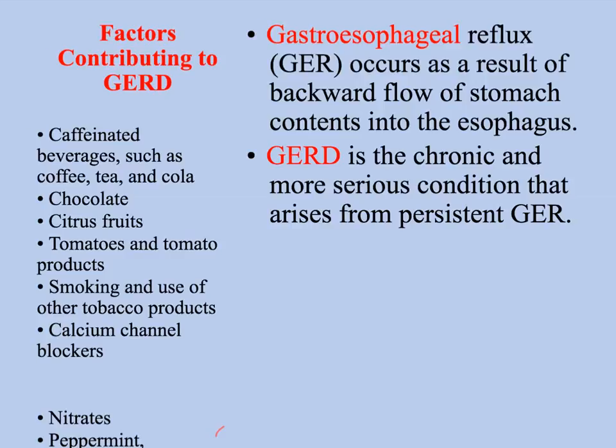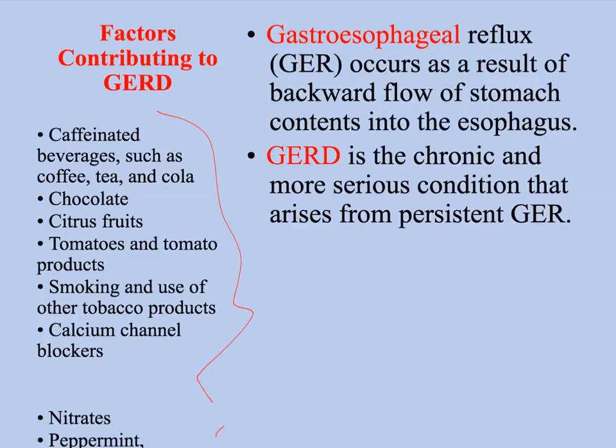Other factors that can contribute are large meals. All of the foods and things listed here can also contribute to the signs and symptoms of gastroesophageal reflux disease. They cause gastric distension, bloating, which can increase the pressure and cause the lower esophageal sphincter to not do what it's supposed to do, stay closed.